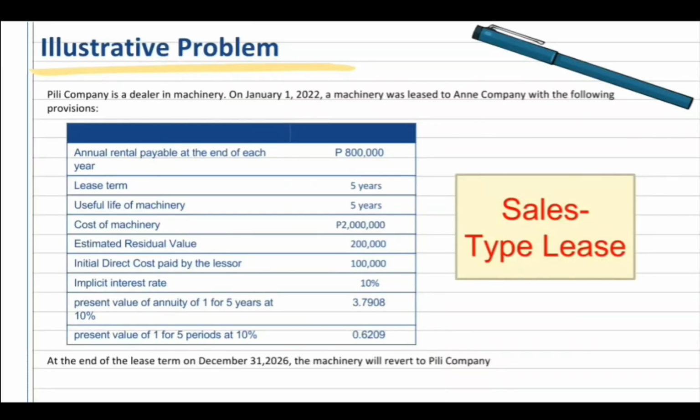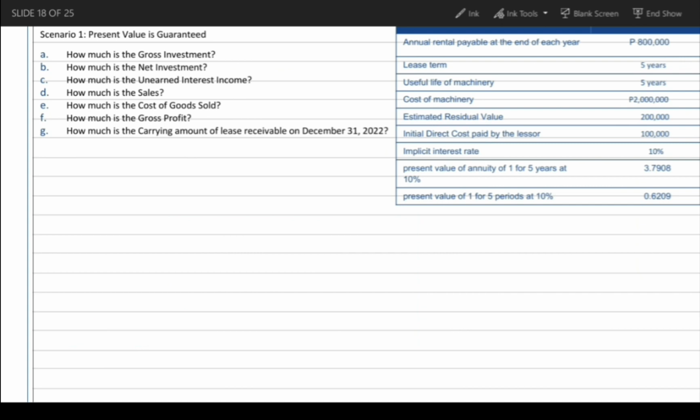Illustrative problem. Pili Company is a dealer in machinery. On January 1, 2022, a machinery was leased to a company with the following provision. At the end of the lease term on December 31, 2026, the machinery will revert to Pili Company. Ito ay isang sample ng sales type lease dahil siya ay dealer in machinery. Scenario 1, residual value is guaranteed.